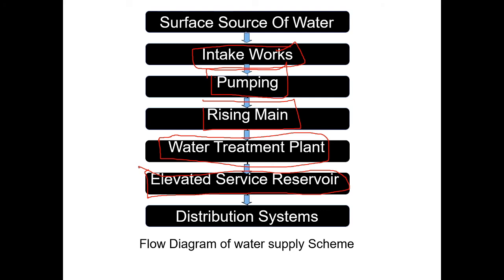Next, after that you have to design the distribution system. How do you distribute that water? After the elevated service reservoir, it will be distributed through pipes to the city. The city pattern may vary from place to place and from state to state, depending upon past history and present condition. So we have to decide the distribution system. All these things come under Environmental Engineering 1, that is, water supply scheme.